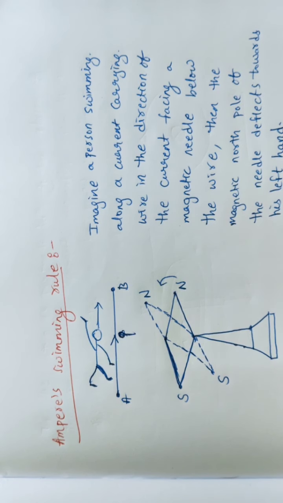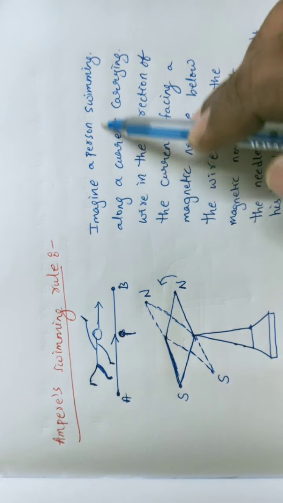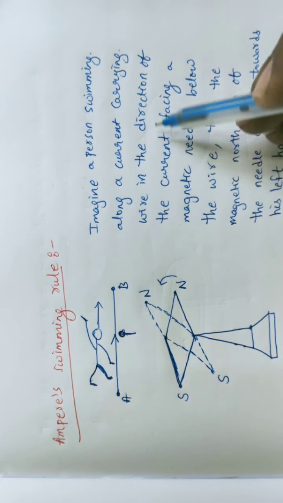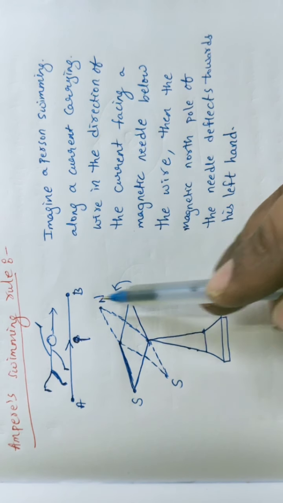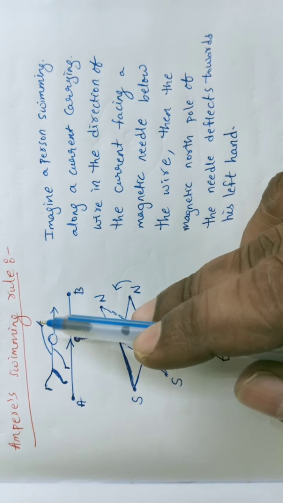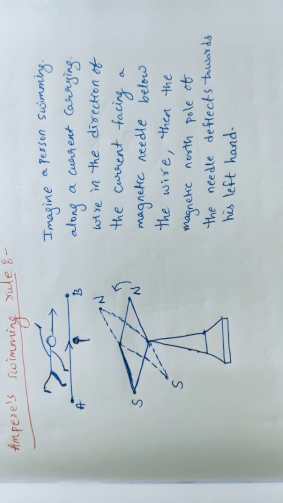This is what we call Ampere's swimming rule. Imagine a person swimming along the current carrying wire in the direction of the current, facing a magnetic needle below the wire. Then the north pole of the needle deflects towards his left hand. This is what Ampere's swimming rule explains. This is the simple statement for you. Okay students.